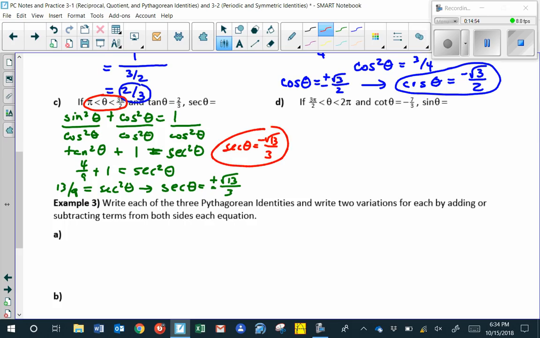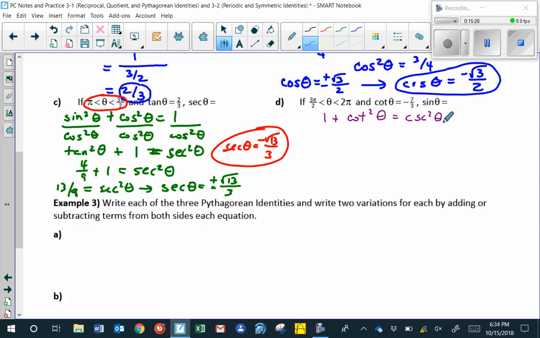Okay, in D, we have information about the cotangent of an angle, and we're looking for information about the sine of an angle. Well, cotangent and cosecant are related by a Pythagorean identity. That relationship is 1 plus cotangent squared of theta is equal to cosecant squared of theta.